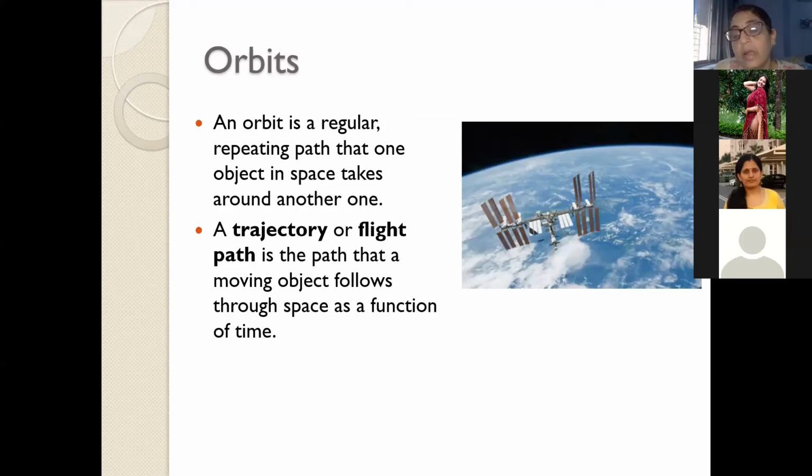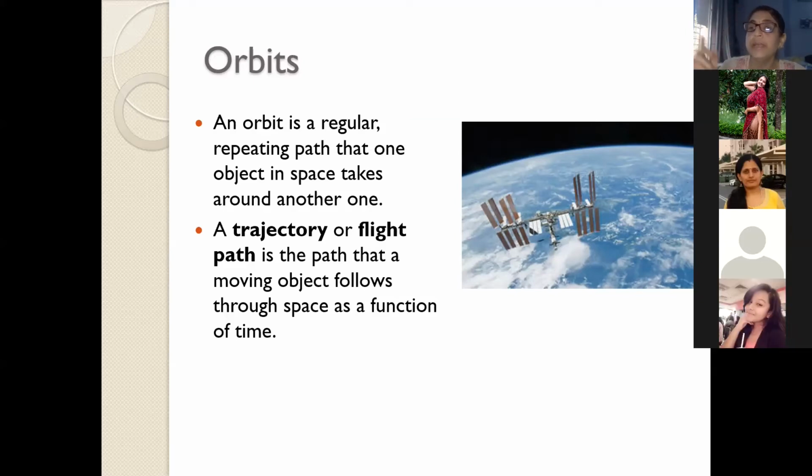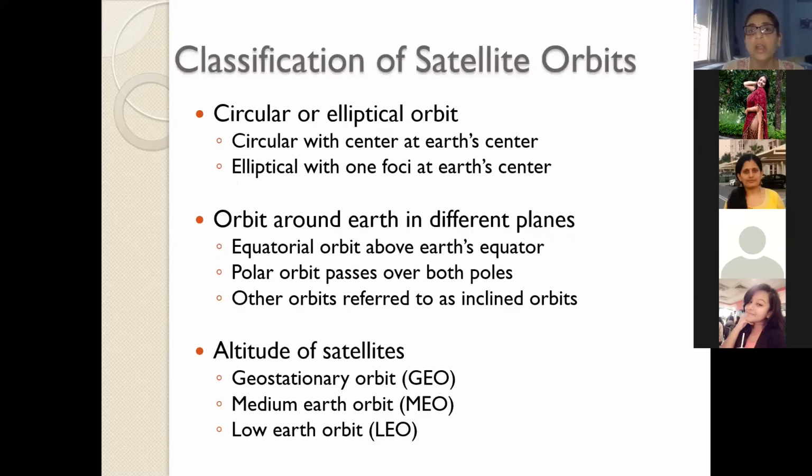The higher altitude. Exactly. The higher altitude means a larger path that the satellite has to take, because the orbital path is defined by its dimensions. So the larger the altitude, the larger the path the satellite has to take. Basically, it is your a, the semi-major axis of your orbit, that will decide how much time you will take to complete one revolution. So basically we classify the satellite. That is very important before we go forward.